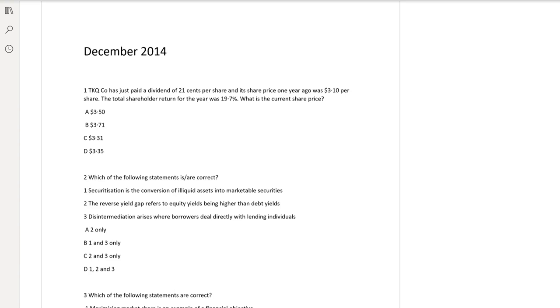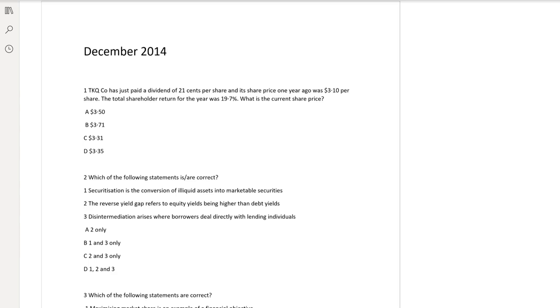In today's session, we will discuss the MCQs of December 2014 attempt. Let's start with the first MCQ. The T company has just paid a dividend of 21 cents per share and its share price 1 year ago was $3.1 per share. Total shareholder return for the year was 19.7%. What is the current share price?